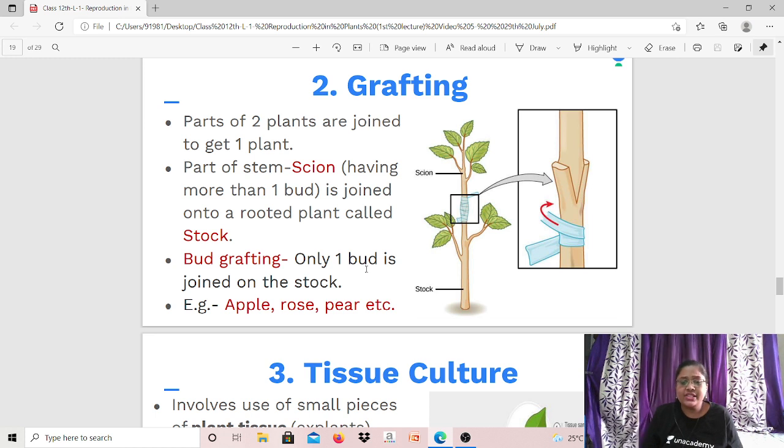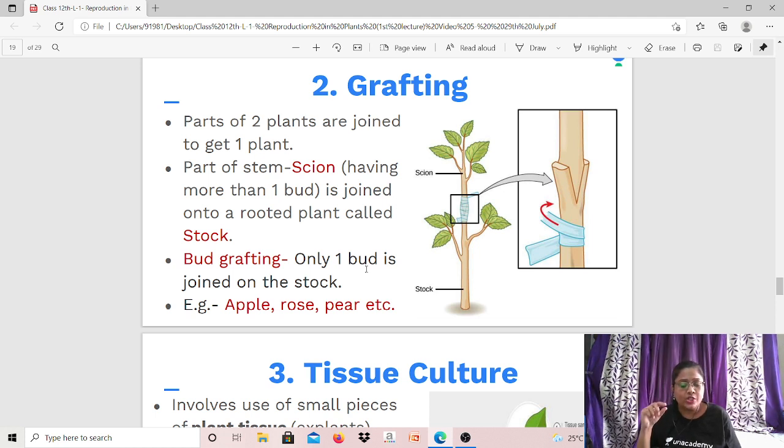The very important part is the part of stem which is taken. In this case, it is known as scion. You have to remember that. The part of stem is known as scion. ठीक है, SCION. And again, you have to take care that when you are taking this scion or stem part, it should have more than one bud. It should have more than one bud. Okay? And this is joined onto a rooted plant called stalk. So you can see here they have labeled it. I have shown a diagram as well.